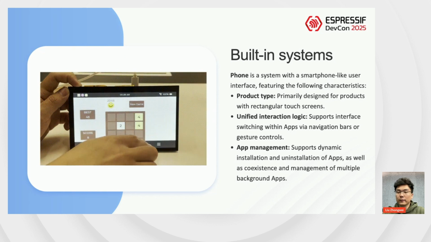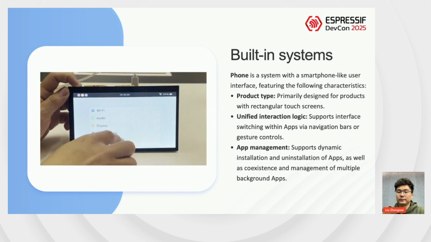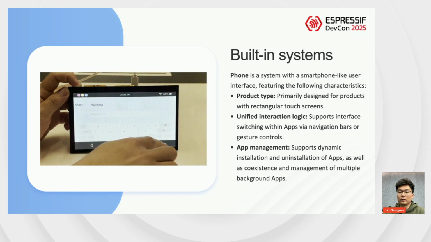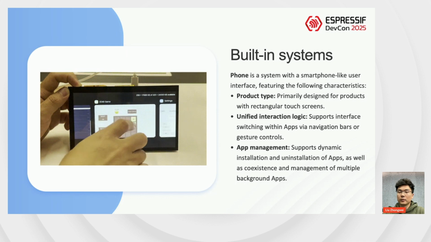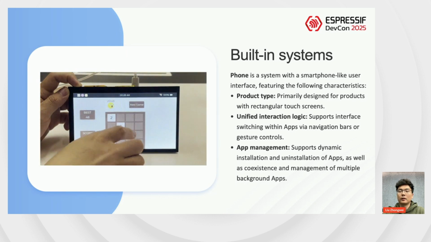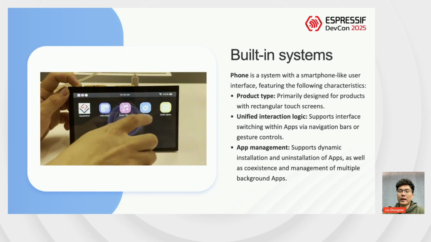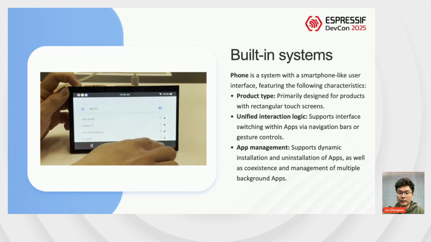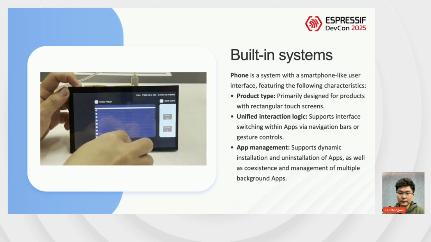It has unified interaction logic, supporting interface switching via a navigation bar or gestures. Furthermore, it supports dynamic installation and uninstallation of apps and can manage the coexistence and UI of multiple background apps.